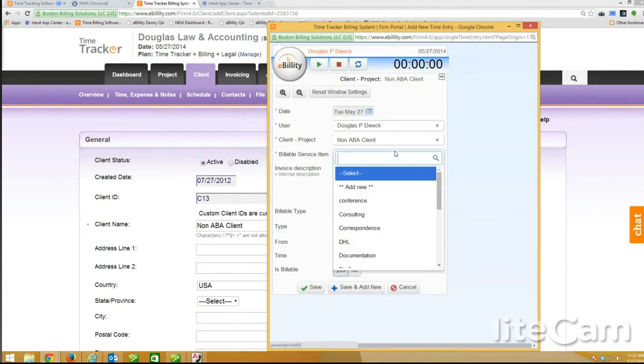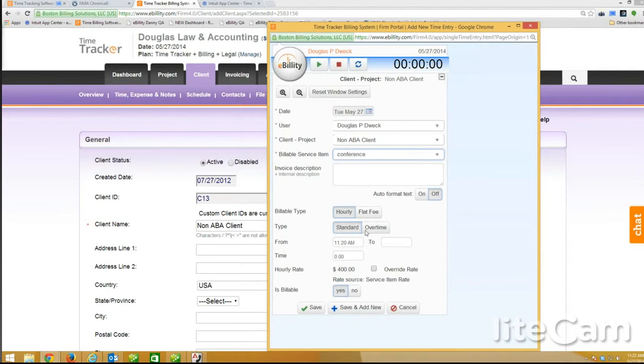So let's go ahead and make a time entry. And everybody remembers the rates, hopefully. So you can have billing rates by the item, by the project, by the client, or by the user. So right now I'm using a service item called conference that has a rate of $400, and you'll see the rate here, service item rate. If I went and I chose consulting, that doesn't have a rate associated with it, and it'll bill at the user rate because my project or client also don't have rates. So that's the way the rates work, and you can always see what you're billing by right here.